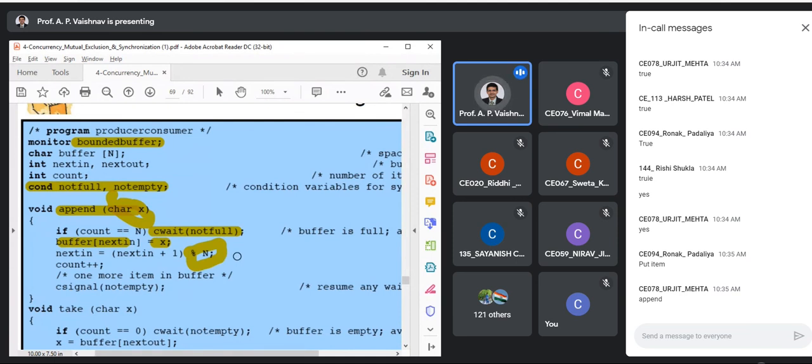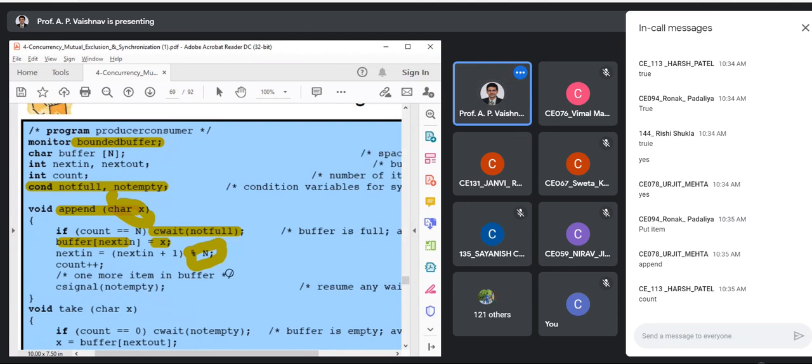Because we want it to be bounded as well as circular, right? So your index should be set to 0 once you reach the last index, right? You have done that in programming many times, right? Okay, good. Next, count plus plus, right? So your count gets incremented, one more item in the buffer.